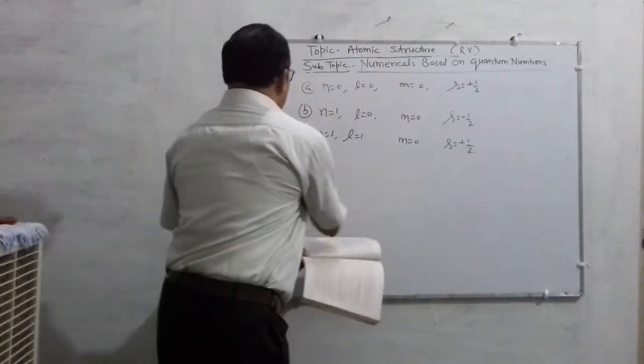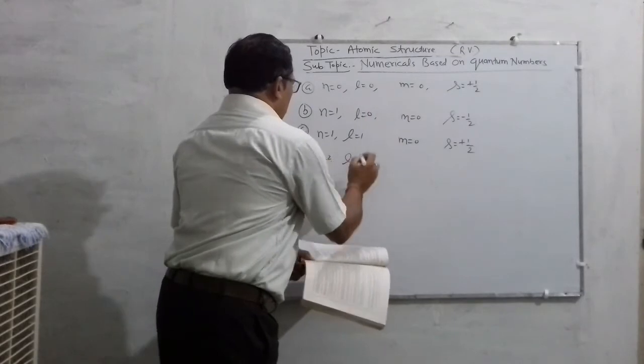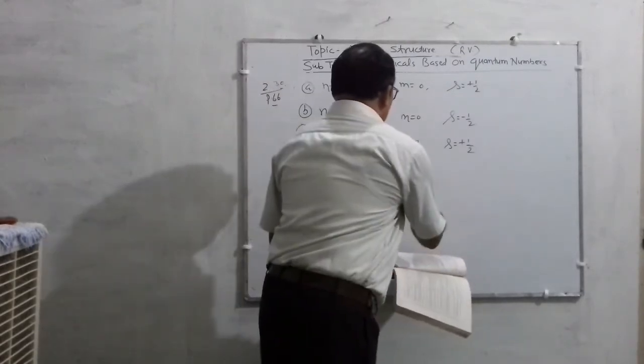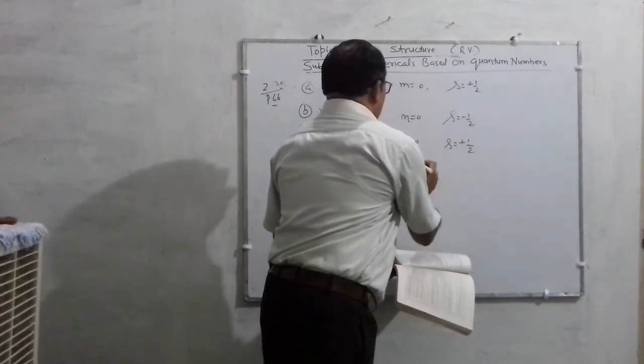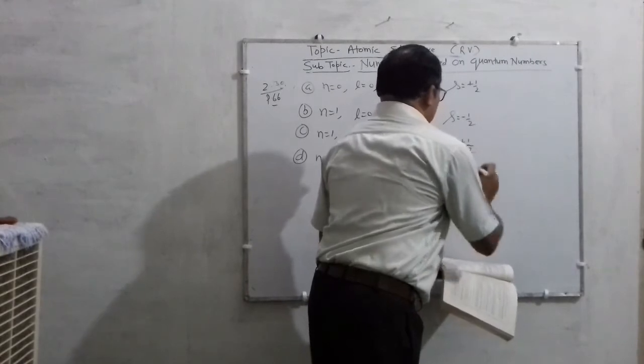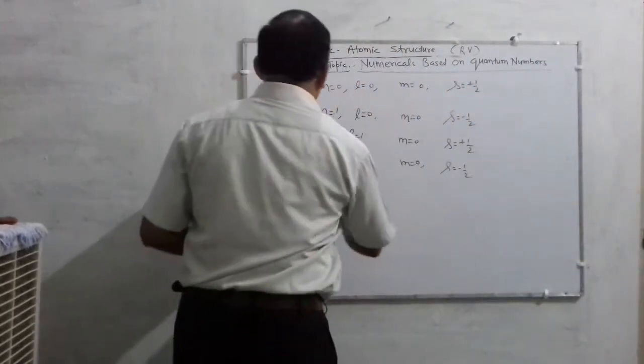And last is: n is 2, l is 1, m is 0, m is 0, and s is minus half. So two more questions are there.